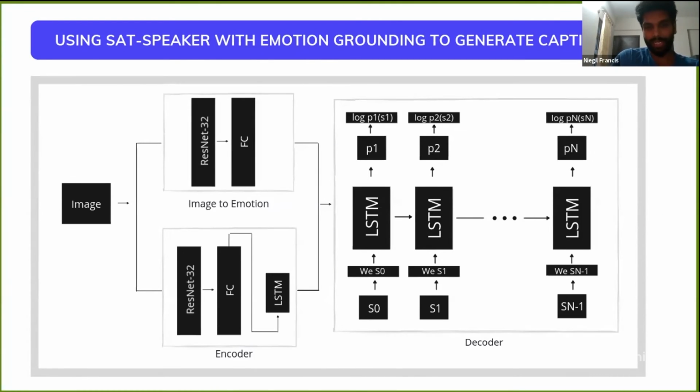On the top, we have the image to emotion classifier, which uses a ResNet32 head. At the bottom, again, we have the ResNet32 connected to a fully connected layer and an LSTM, which was the model used to generate the caption. The image was fed into both these models and parallelly fed into the decoder part of the model.